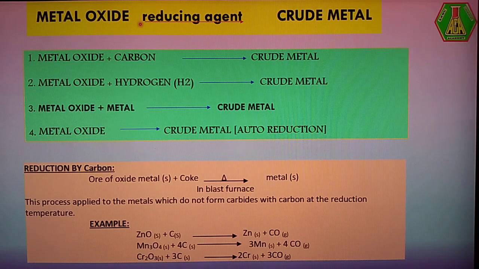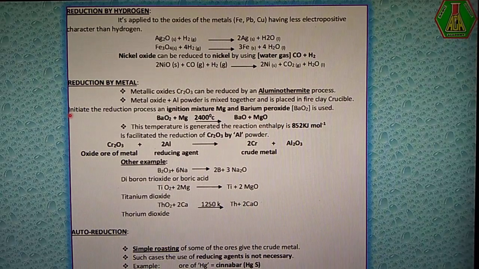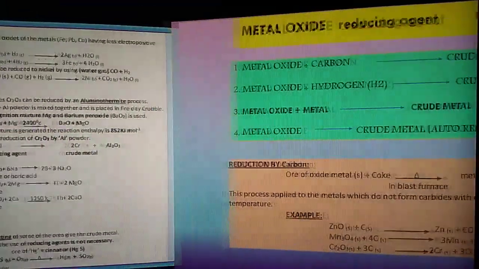In our textbook, the non-metallic reducing agents are carbon, hydrogen, and carbon monoxide. Several metallic reducing agents are available: magnesium, aluminium, sodium, and calcium are all metallic reducing agents.